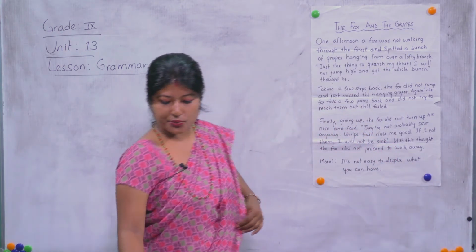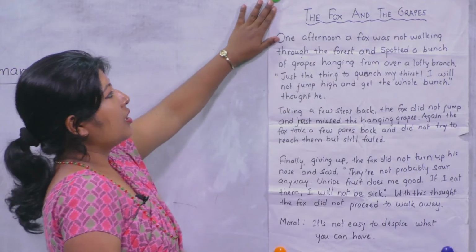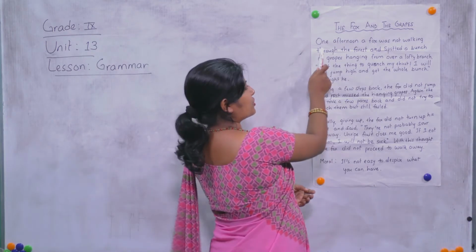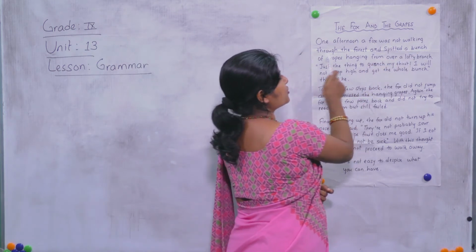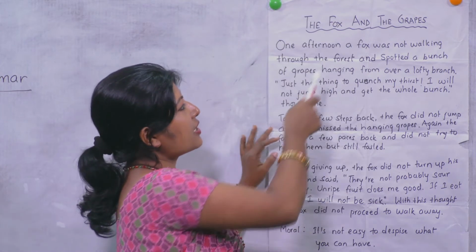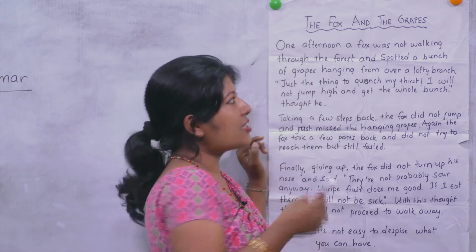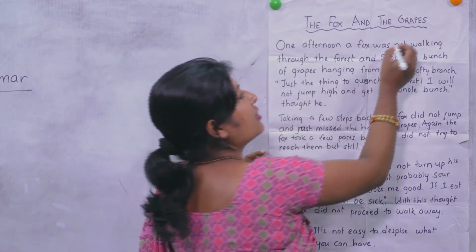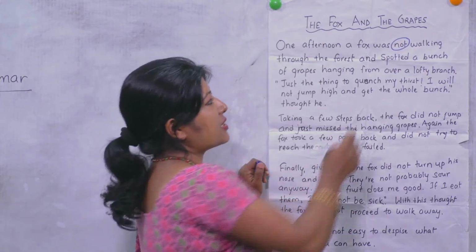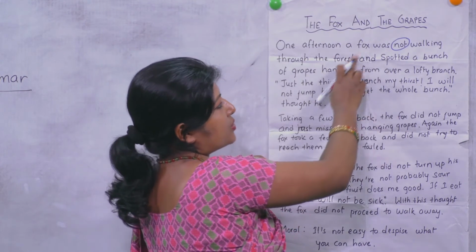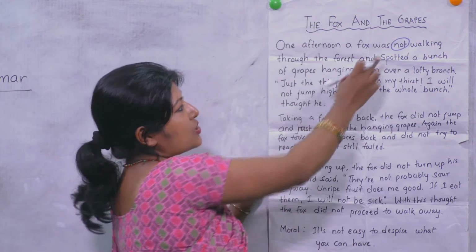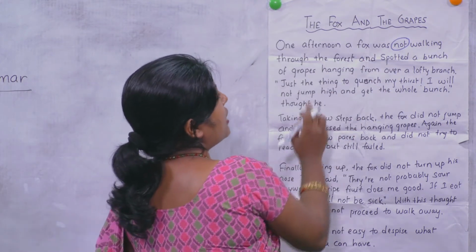Okay, let's work out the story. The Fox and the Grapes. The title is fine. One afternoon, a fox was not walking through the forest. Obviously, in the forest the fox was walking, so we have to remove not here, because it gives a negative meaning. If the fox was not walking, then how could the fox spot a bunch of grapes, right? So not is removed over here.